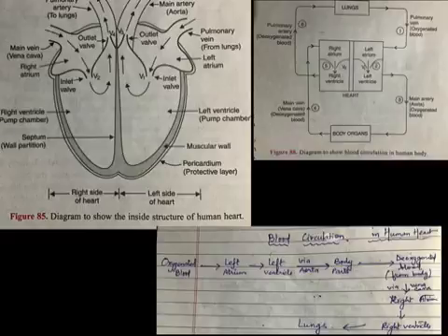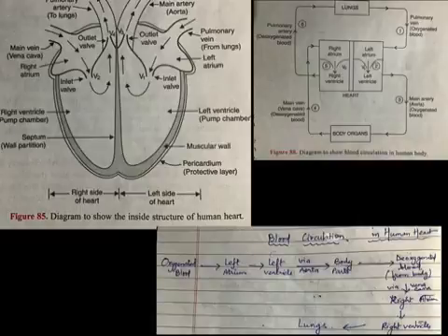In this way, the blood keeps on circulating in our body without stopping, due to which all the parts of the body keep on getting oxygen, digested food and other material all the time. The blood circulation also keeps on removing the waste products formed in the cells of the body.